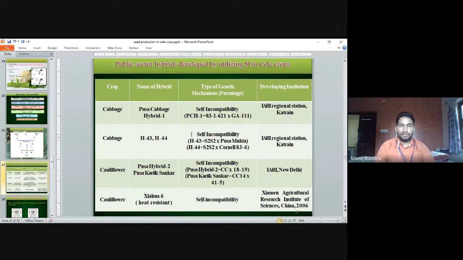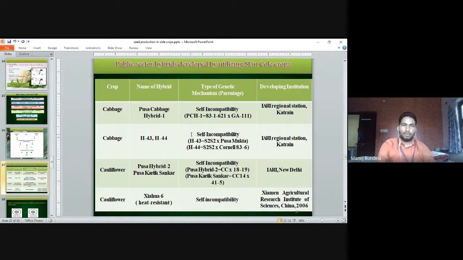In cauliflower, Jyotsna 6 is heat resistant. It is developed from self-incompatible lines by the German Agriculture Research Institute, China. So these are the major hybrids developed by the self-incompatible lines.